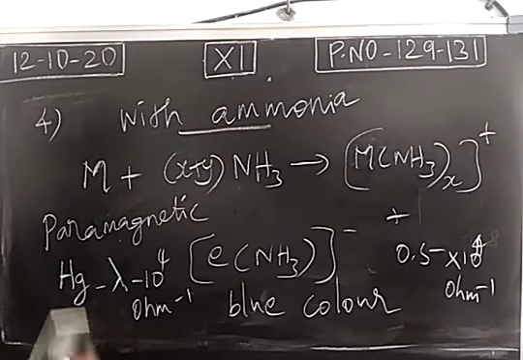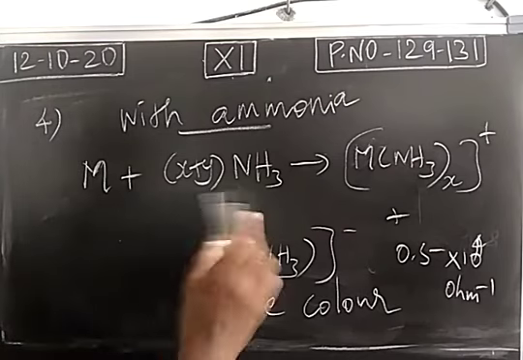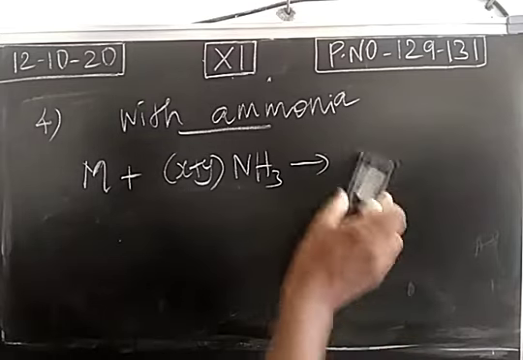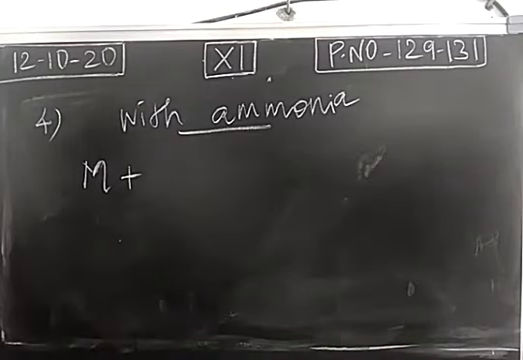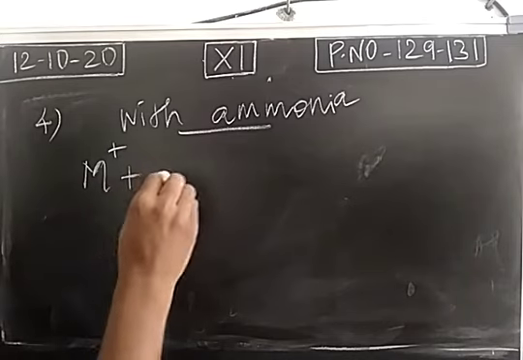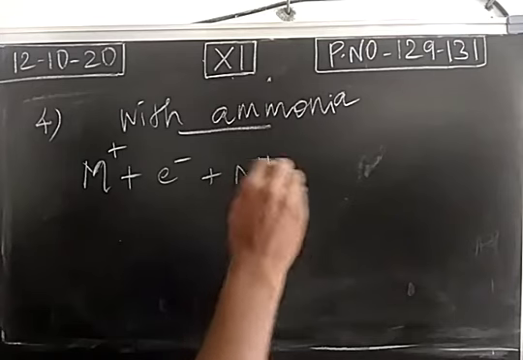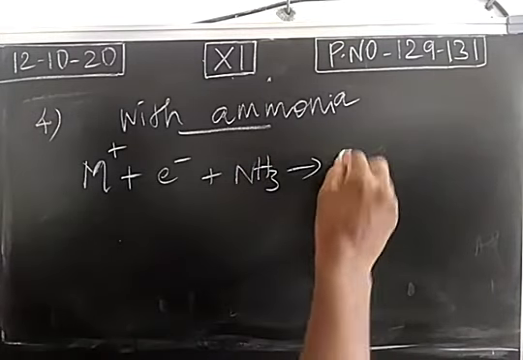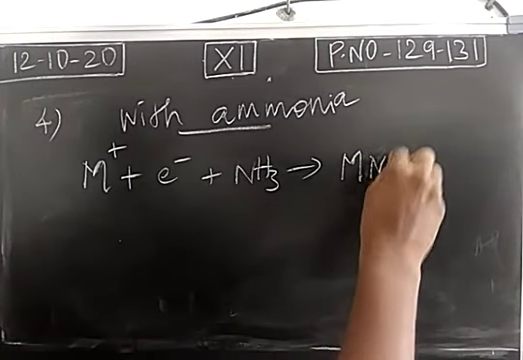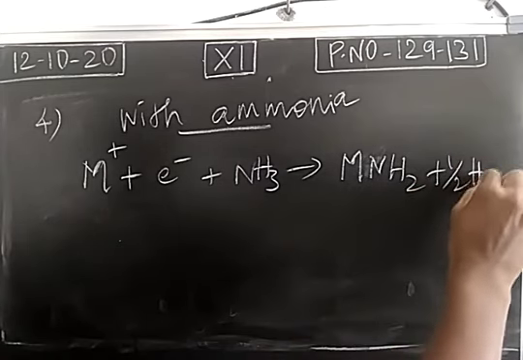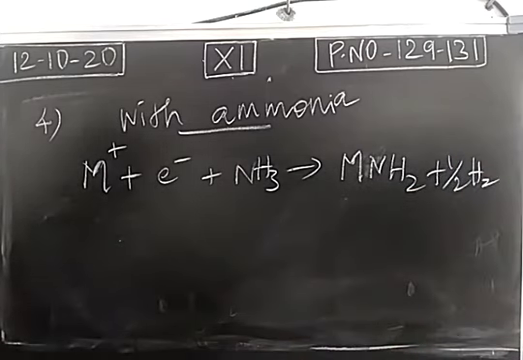Next one, formation of amide. When the metal dissolves in ammonia, it loses an electron. It becomes a cation by losing an electron. So they are liberating hydrogen with the formation of amide. So this is the formation of amide with the liberation of hydrogen.